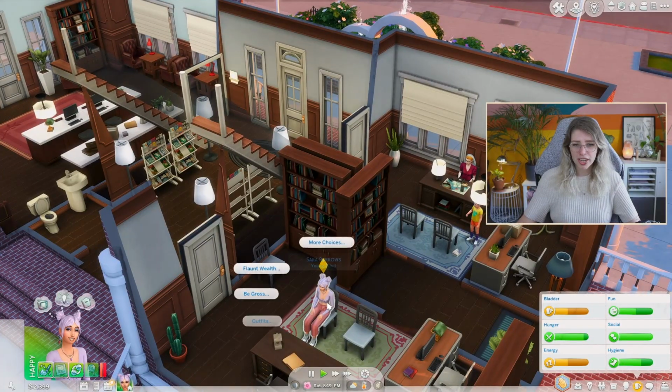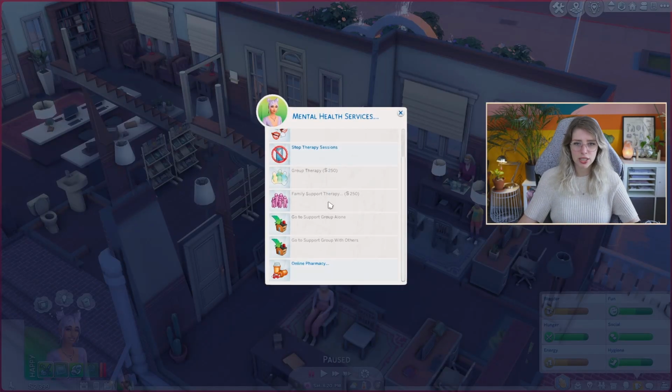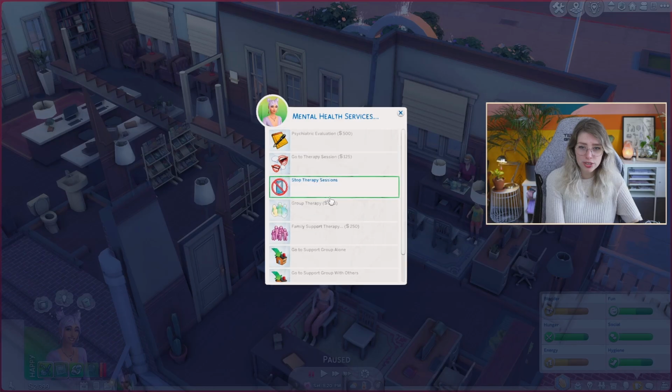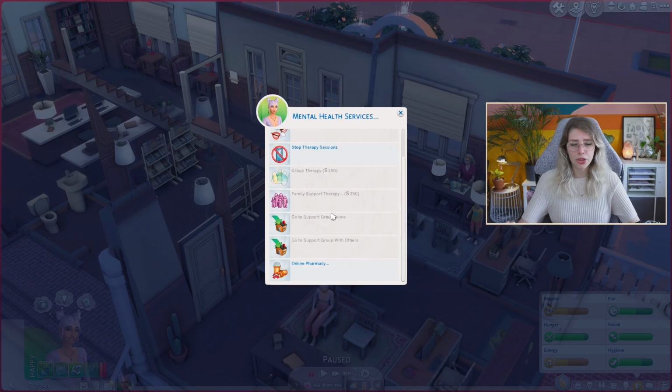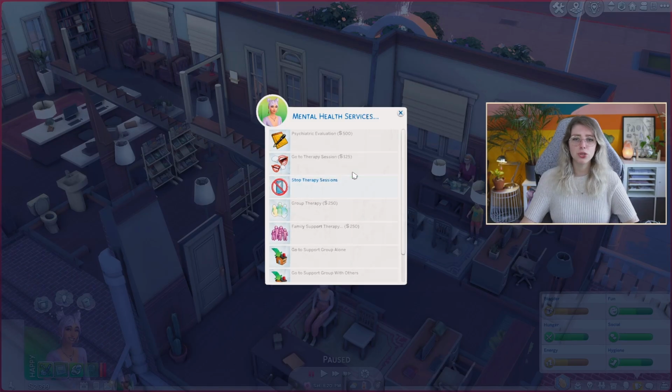I'm really curious. One thing I want to test out is I also want to see what happens. So we cannot go to support groups because of the time. Oh, you can also go to family support. So, hold up. We already had support groups, but now that we took the advice from our psychiatrist to also go to therapy, we can either do group therapy because that's what they recommended. I'm guessing you can also do individual therapy if that matches your diagnosis. And you can do family support therapy. I love that. That's amazing. That's such a cool feature because if you're playing with a family and one of the kids gets diagnosed, you can use that totally.